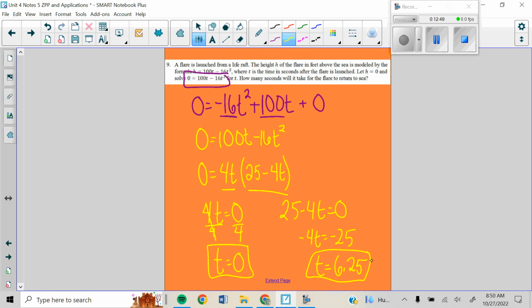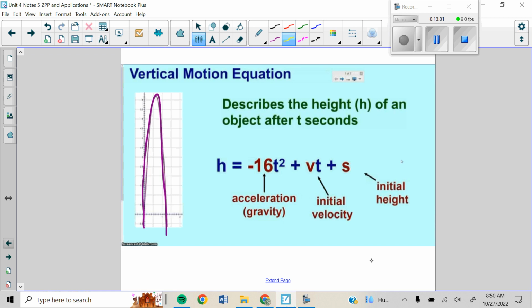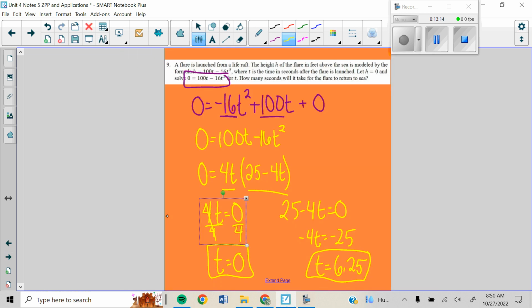Now, we have two solutions here, but only one of them is going to satisfy the question, how many seconds will it take for the flare to return to the sea? So the reason why we have two is if we go back here, the 0 is here. That's right before it's being shot off. At 0 seconds, it's still in the life raft. It's shot off, it hits a maximum height and comes back down, and then it returns to the sea at our 6.25. So we would not include 0. The 0 is a mathematical solution, but not a solution for this application problem.